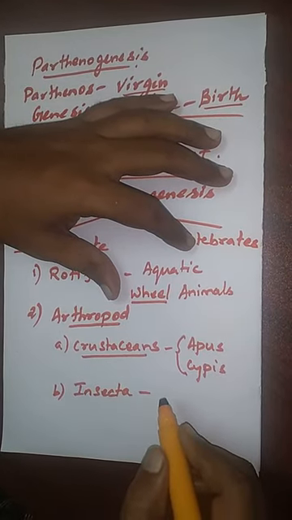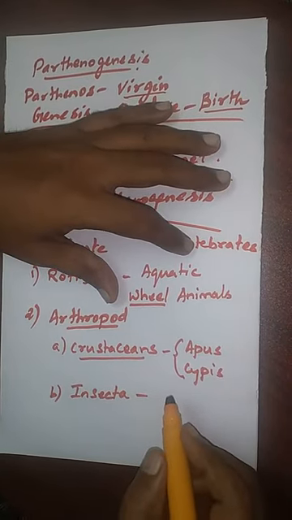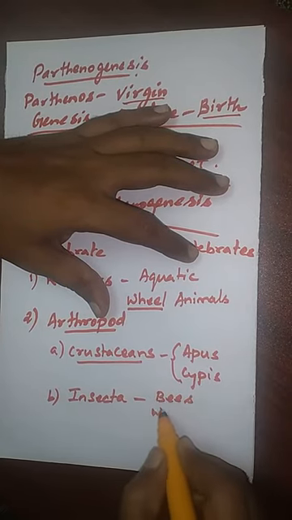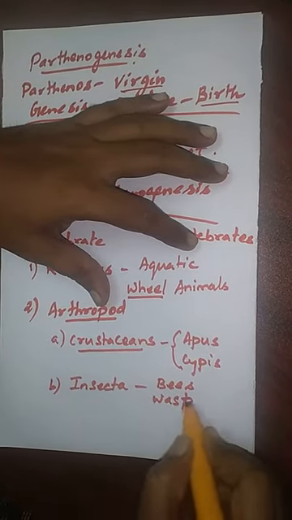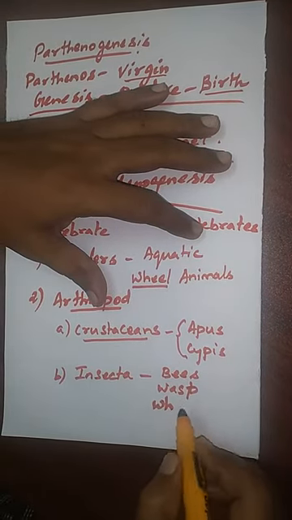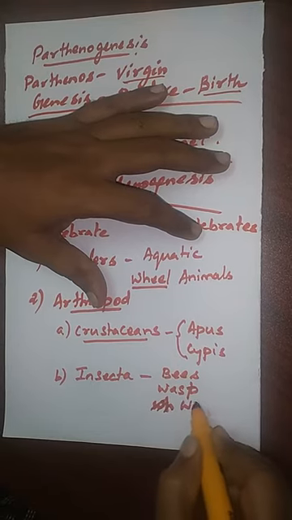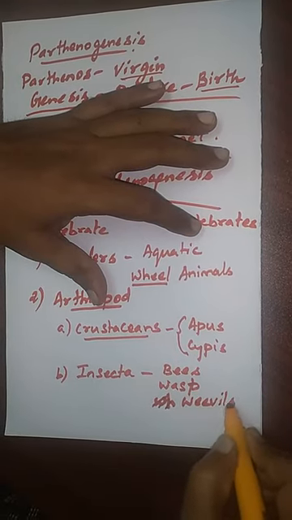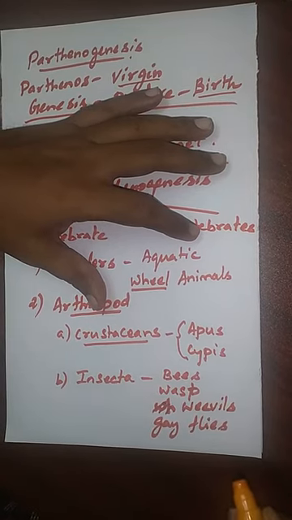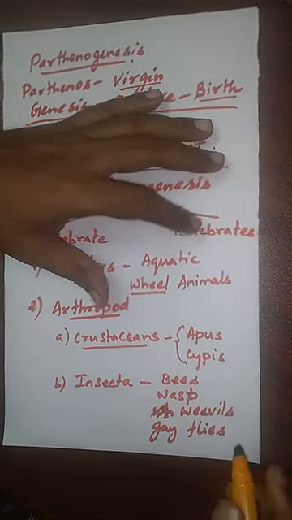Number two, from the arthropod, it is directly from the insecta. This is not the phylum, it's a class variety. In the insecta, bees, wasp, weevils, gayflies. These are all some of the examples.